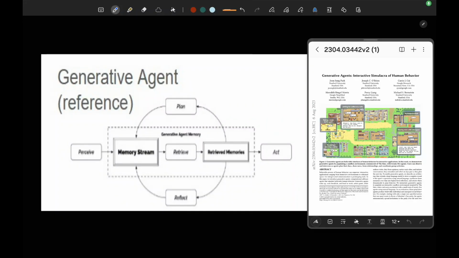In this paper, it's mainly about using generative agents to simulate a society, and every generative agent means a person. It has its own memory system and uses an LLM to plan and to reflect on itself to make it smarter and do actions. This action can affect different agents in the simulated society, so they will get a lot of input and output. So the interaction of the generative agents is very frequent.